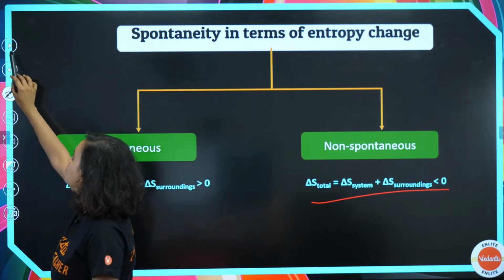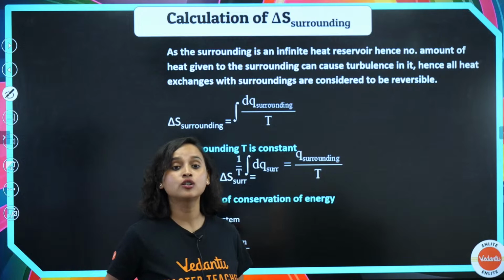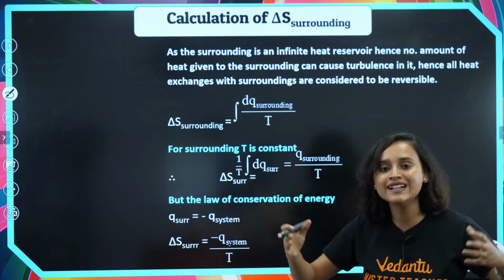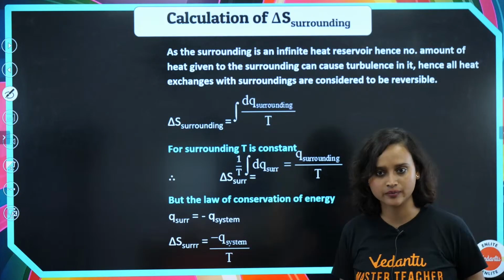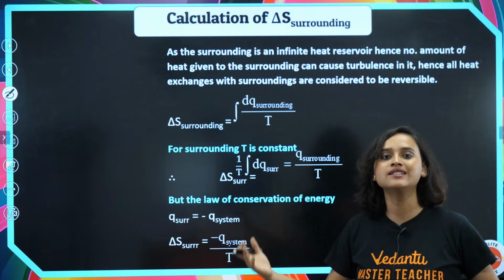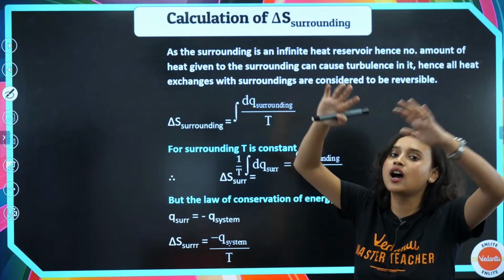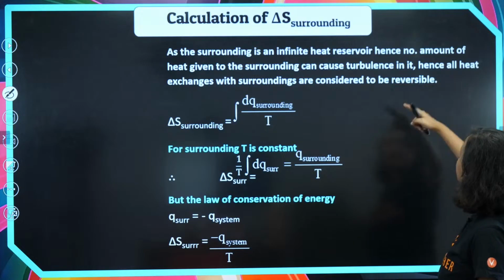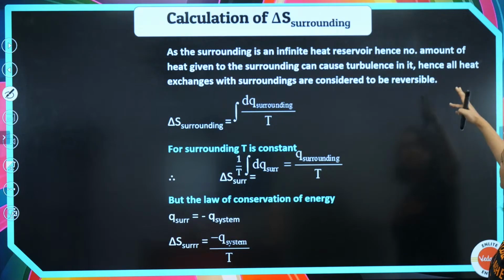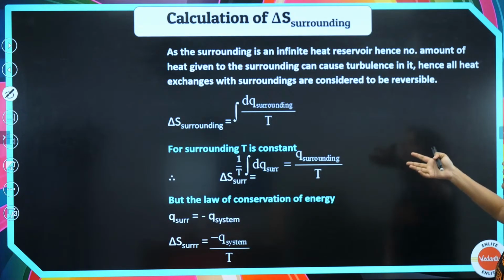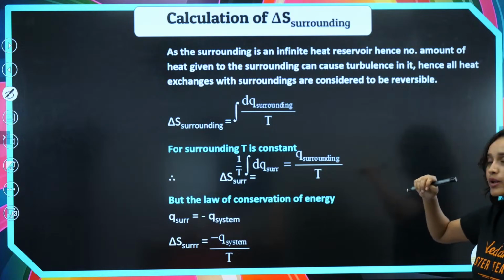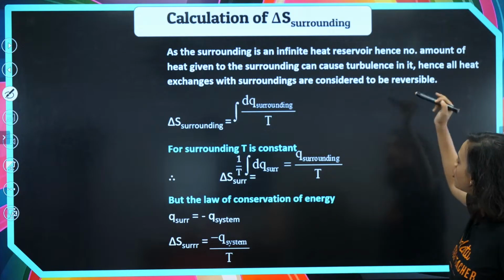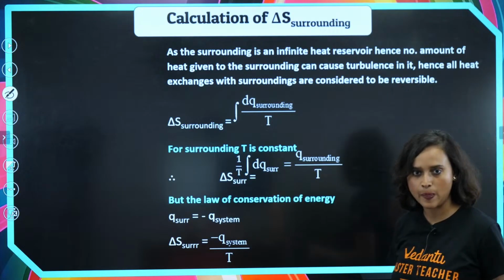Moving on from here. Now calculation of delta S surrounding. The surrounding is considered an infinite heat reservoir, and hence no amount of heat given to the surrounding can cause a turbulence in it.